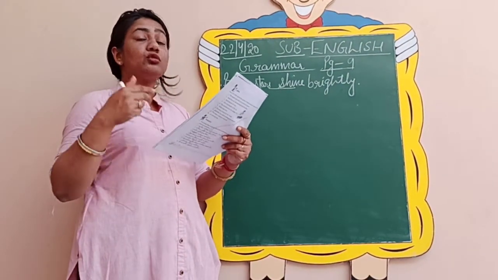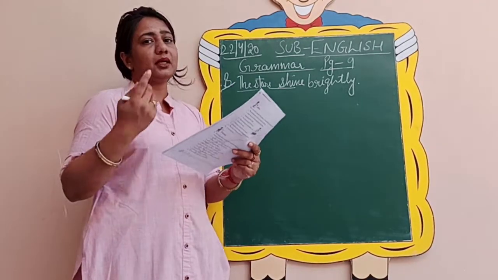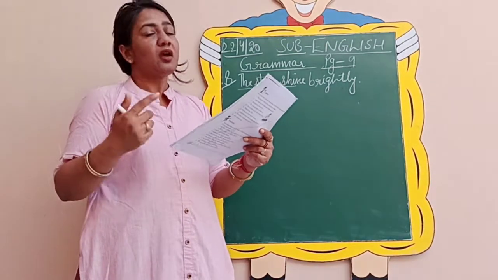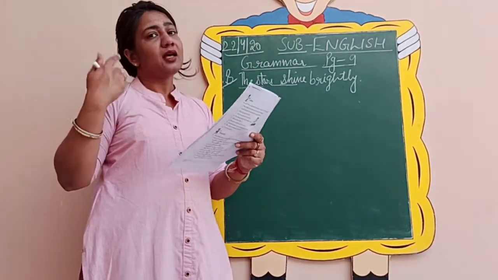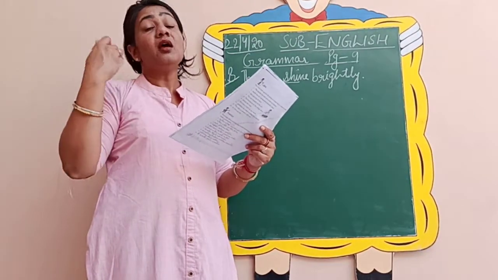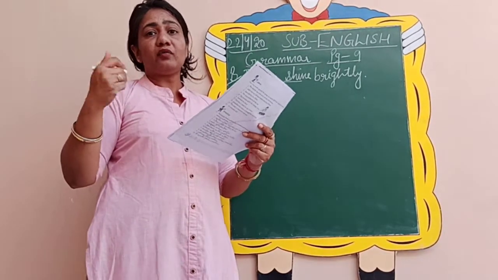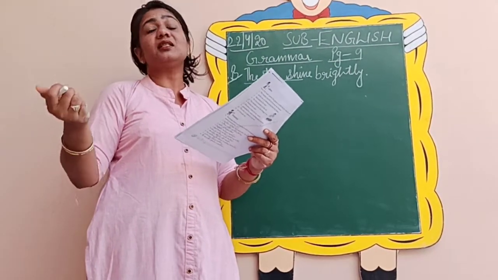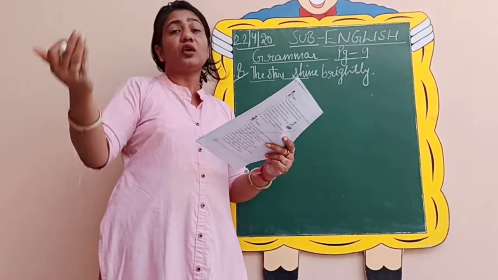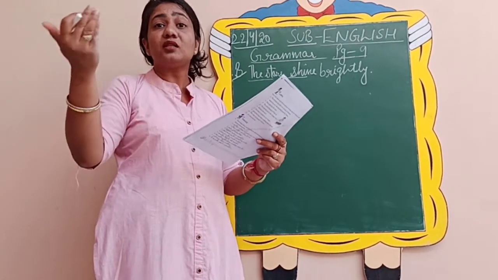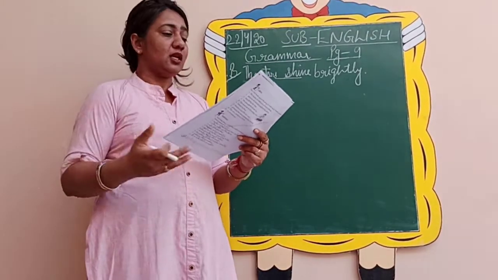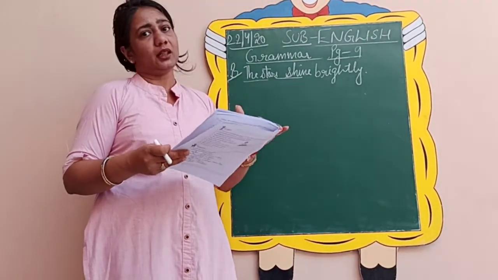So I want you to first do it yourself, then we will discuss it in the next video. So this is your homework, you are going to complete it yourself. You can frame your own sentences. I just want to see how you make your sentences. Now subject is clear, verb is clear, helping verb is clear, you know the adverbs. That is the reason why I have taken the parts of speech in my first video, so that you can know what is an adverb, what is an adjective, what is a verb, what is a preposition, what is a conjunction, so that you can frame the sentences. So this is your homework to be done in the book itself.